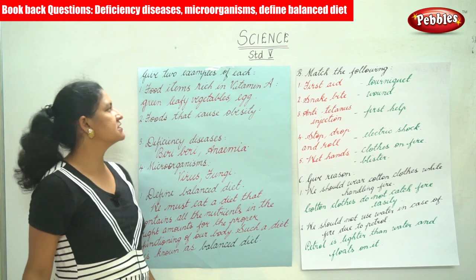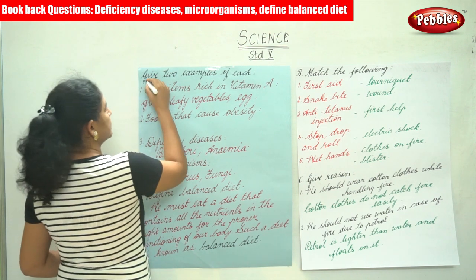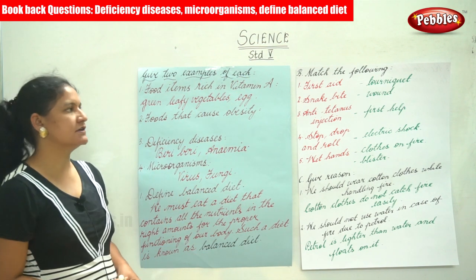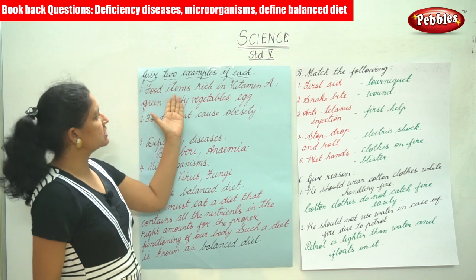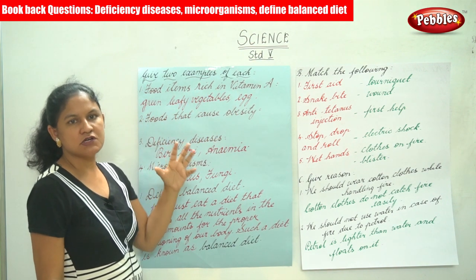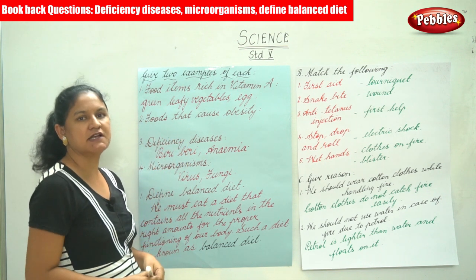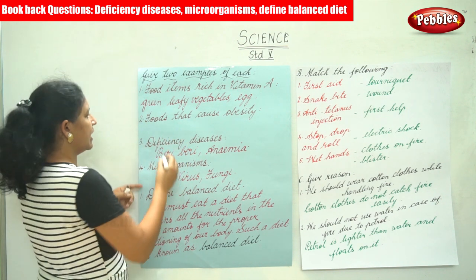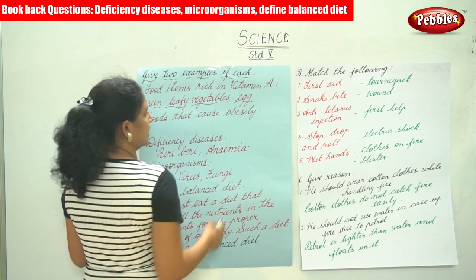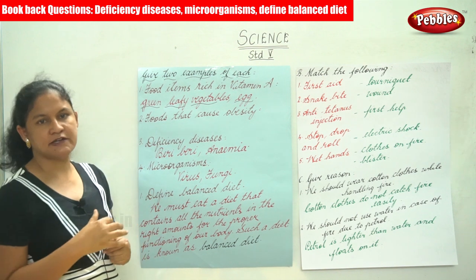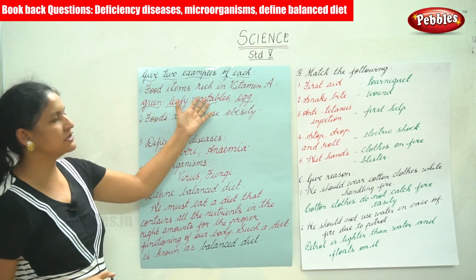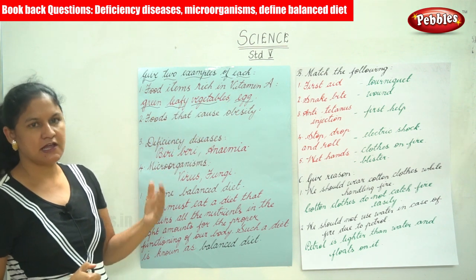So the next is give two examples of each. The first is food items that are rich in vitamin A. What are the food items that are rich in vitamin A? It is your green leafy vegetables and egg. These two food items, green leafy vegetables and egg, are a rich source of vitamin A.